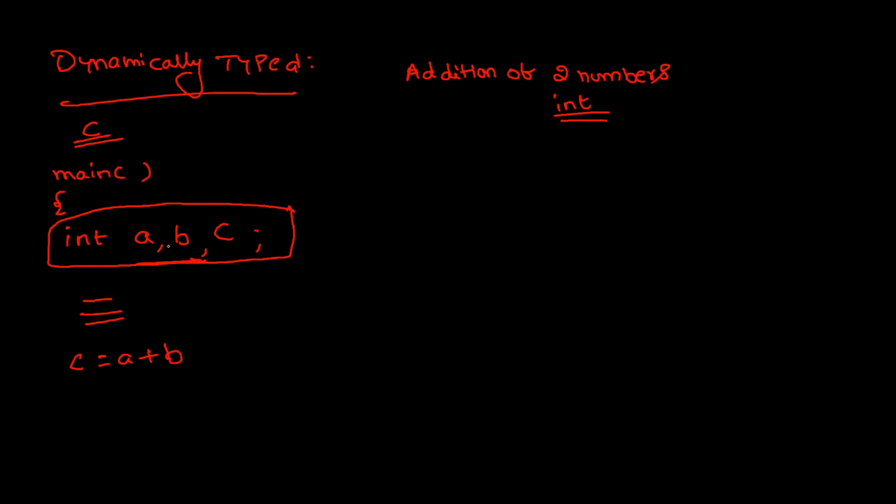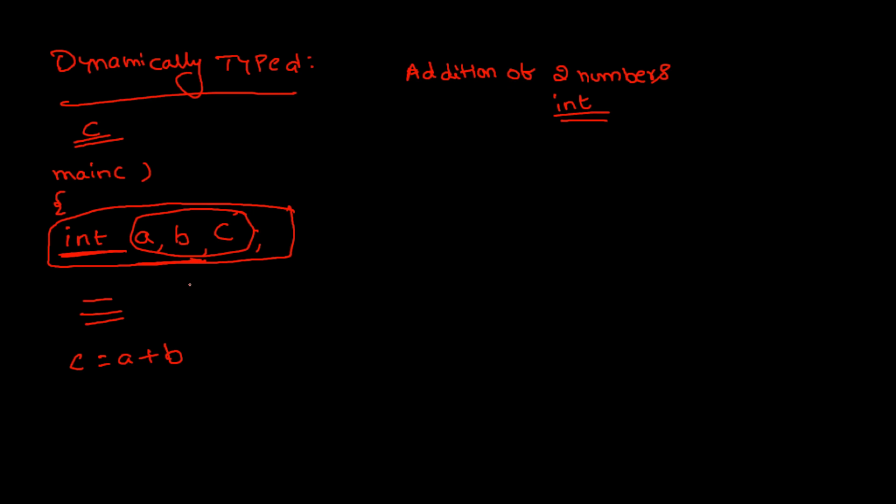These three variables A, B, C are declared of type integer, which means they hold only whole numbers. A declaration is compulsory.